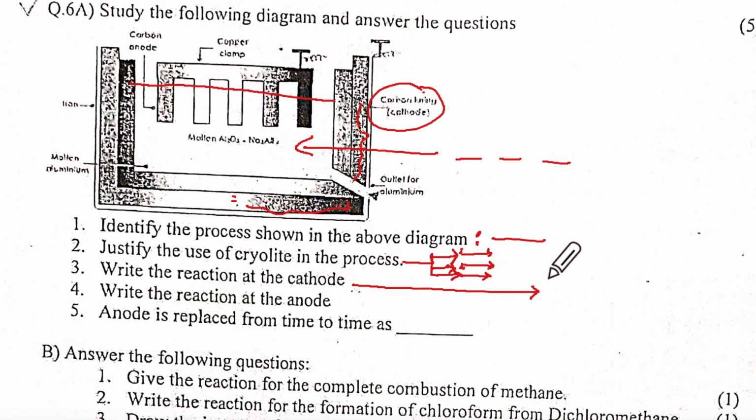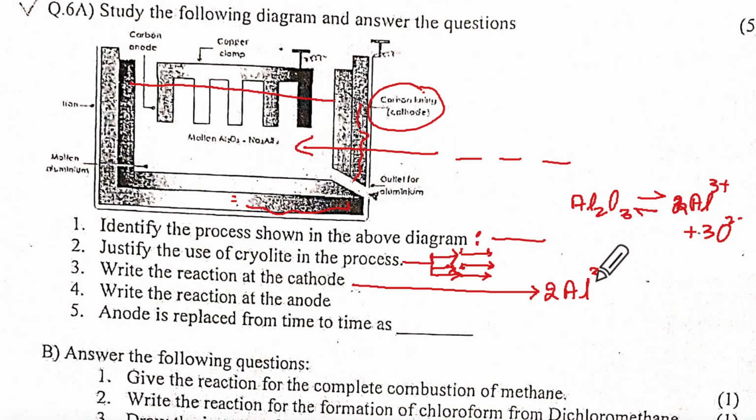Write the reaction at the cathode. At the cathode, what is going to happen? Remember, in your mind, this is what should happen. This is to be done. Okay? And at the cathode, cation means 2Al3+ plus how many? 6 electrons.